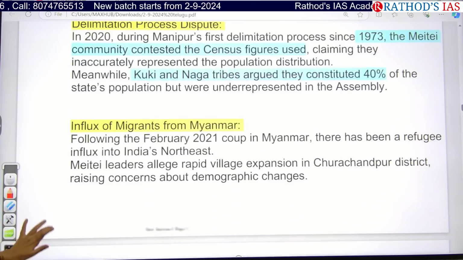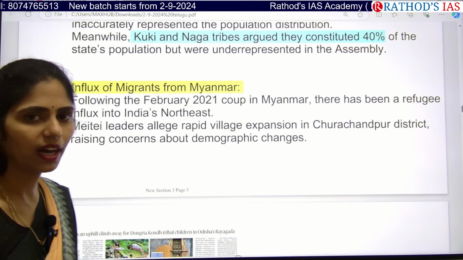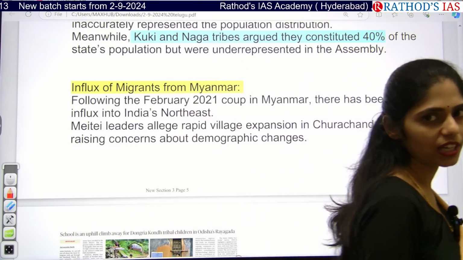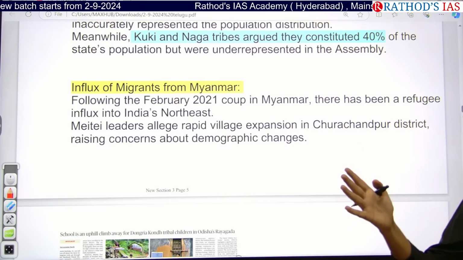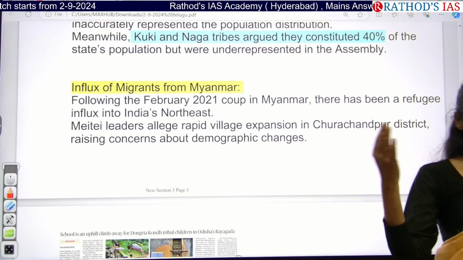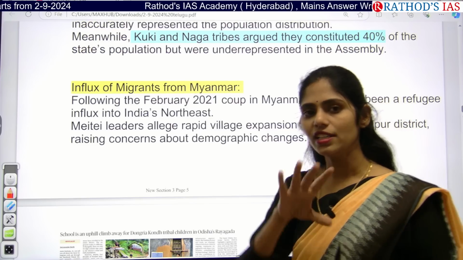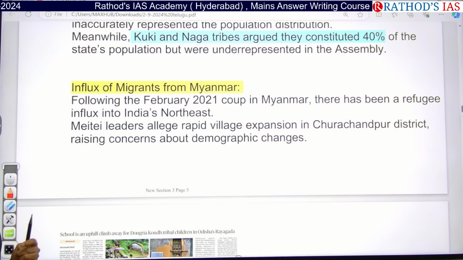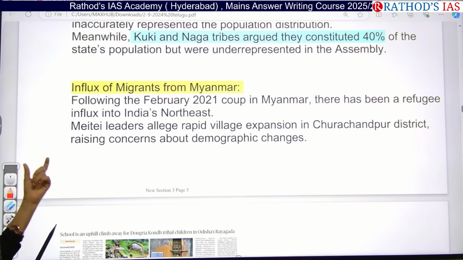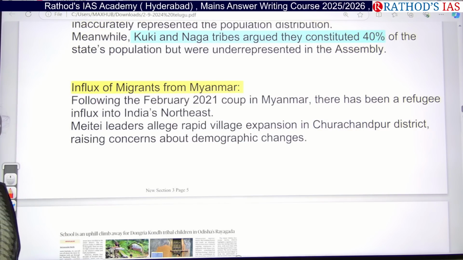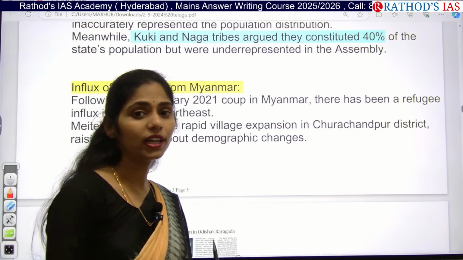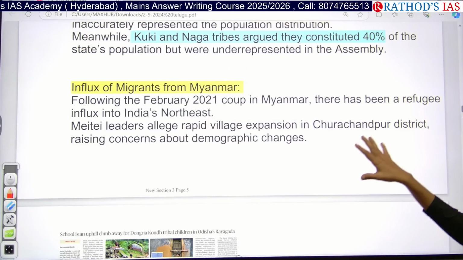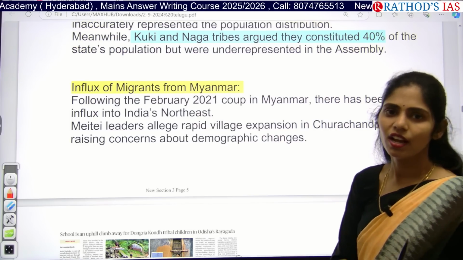And the next one is, if you know about the history of Myanmar, Myanmar is now under a military junta, right? It's under military control. At that time many people crossed their boundary and entered India, and a significant number of these Myanmar citizens are present in the northeastern part, especially in Manipur. Because of this, it is also altering the political landscape of Manipur. So these are some important reasons behind the present conflict between Meiteis and Kukis.